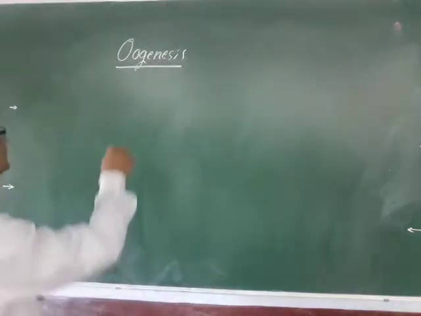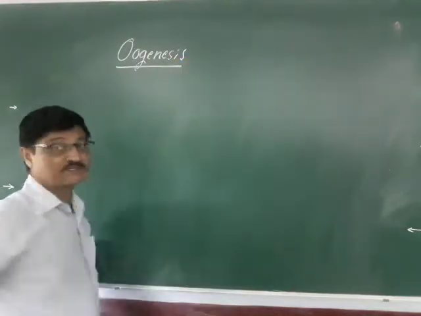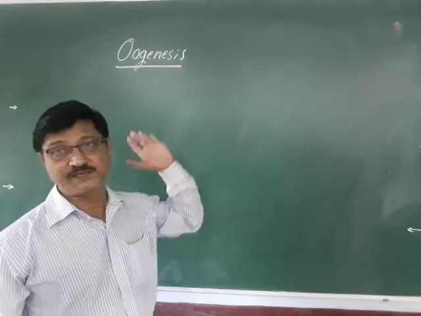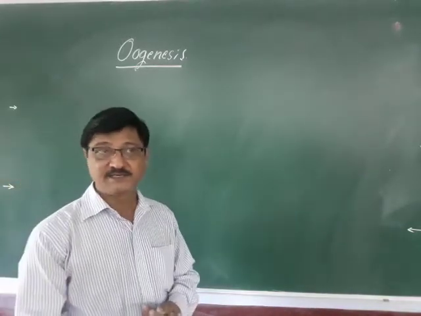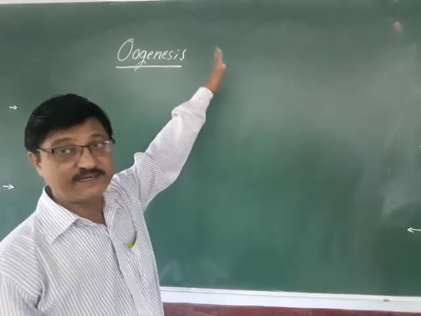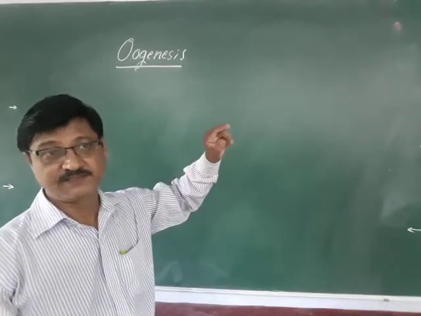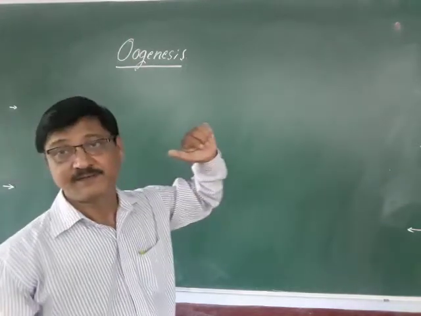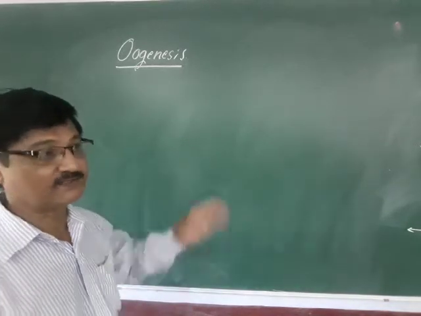So students, let us go to the oogenesis. What is the oogenesis? Last time we studied that it is one of the gametogenesis processes. Gametogenesis means the formation of sex cells. Here the oogenesis is connected with the female. It is a process by which an organism is able to produce a gamete by means of meiosis in the female gonad, that is the ovary.